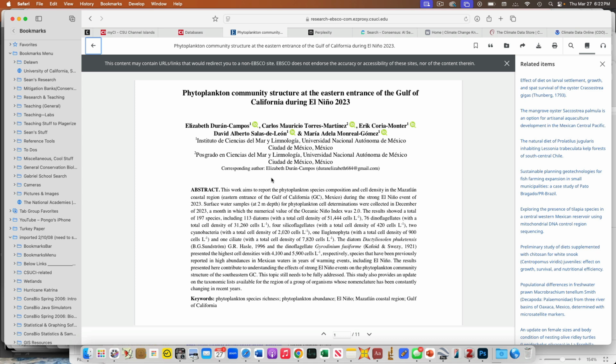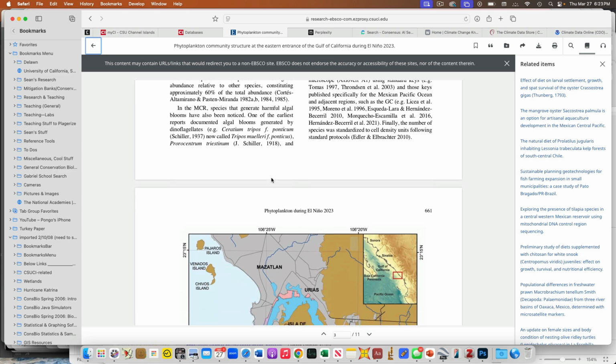Okay, so now that I did that, and this is how I do it in real time, right? I'm not going to read the whole abstract. I'm reading the title, but I'm skimming the abstract. Does it look like it might be of interest? Okay, yes? All right. Now I'm going to jump down to the